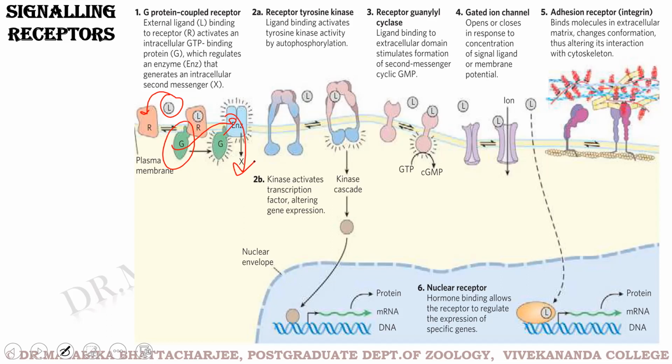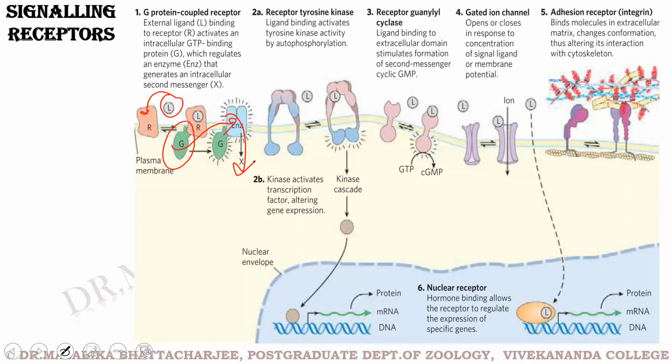I'll be showing you some detailed pictures of how G protein signaling goes on as we move through the slides. One beautiful example of a G protein coupled receptor is the beta adrenergic receptor system that detects epinephrine.